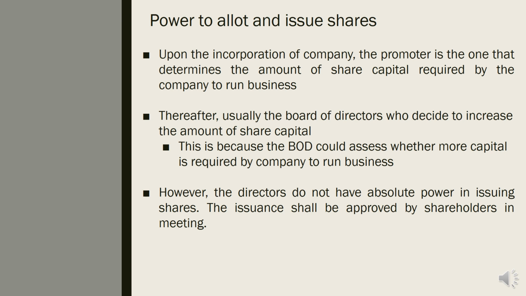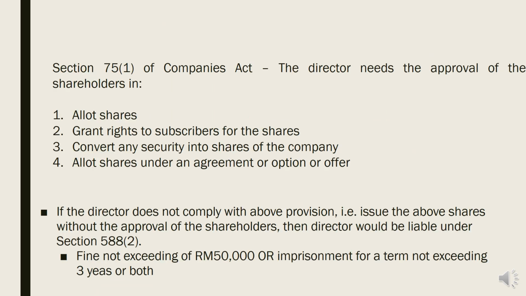They need approval from the shareholders. Even though the directors have the right to decide what to do with the business, shareholders are always there. In some matters prescribed by laws, the directors have to refer to the shareholders before they proceed, especially when it involves something very important to the company, for example, shares.